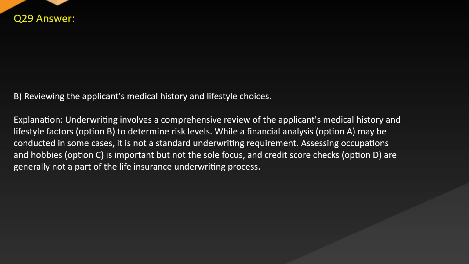Answer B. Reviewing the applicant's medical history and lifestyle choices. Explanation. Underwriting involves a comprehensive review of the applicant's medical history and lifestyle factors, option B, to determine risk levels, while a financial analysis, option A, may be conducted in some cases. It is not a standard underwriting requirement. Assessing occupations and hobbies, option C, is important but not the sole focus, and credit score checks, option D, are generally not a part of the life insurance underwriting process.